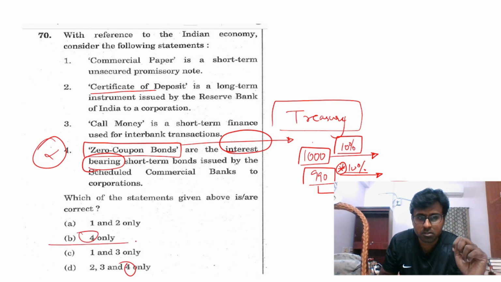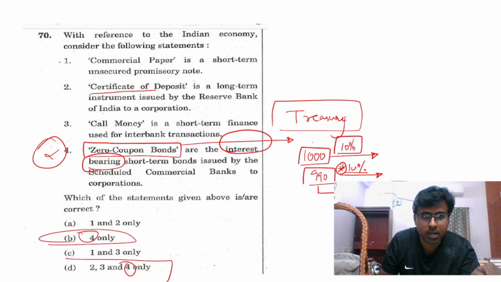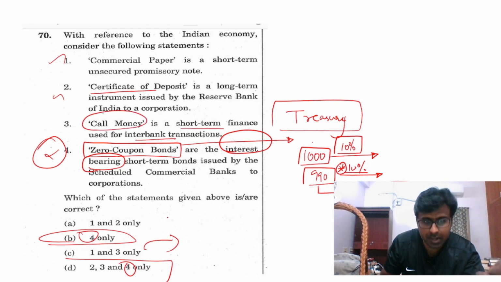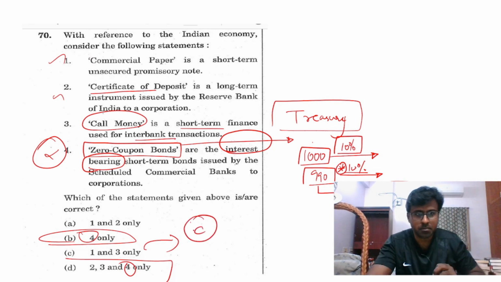Wrong, this too is wrong. So actually 1 and 2 is correct, sorry, 1 and 3 is correct. See, this is correct. Call money is a short term finance for interbank transactions. True. Call money is, this is true. C is the answer.